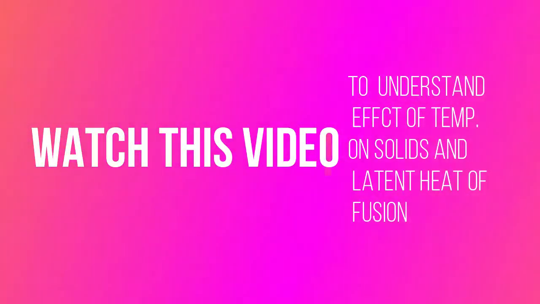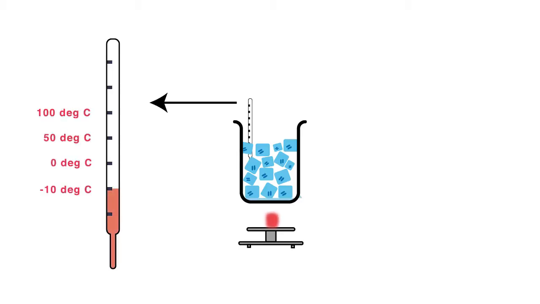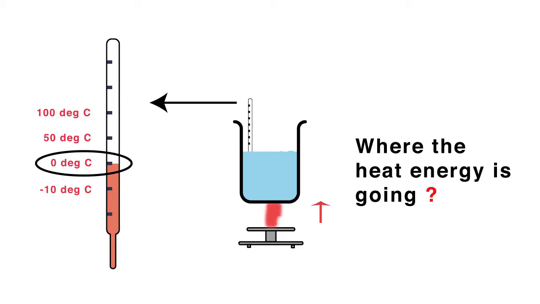In order to understand the effect of temperature on solid and latent heat of fusion, we perform an activity. In this activity, you can see the ice in a beaker is heated by a burner. Here you can see there is a rise in temperature in the thermometer. At 0 degree centigrade, ice starts melting. This time we continue to supply heat to this beaker, but you can see here there is no increase in temperature. Where is the heat energy going?